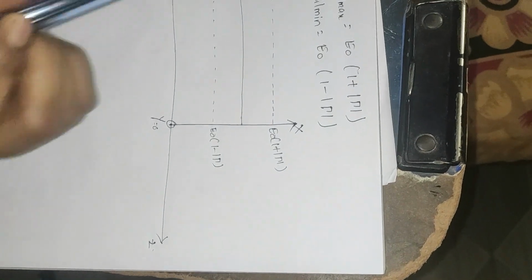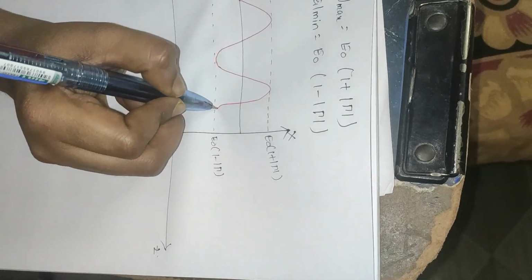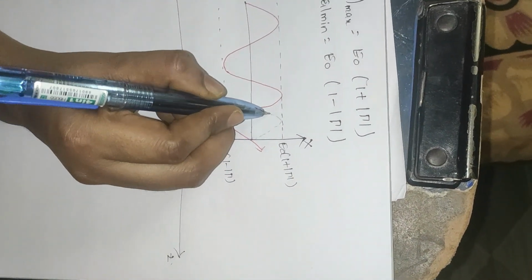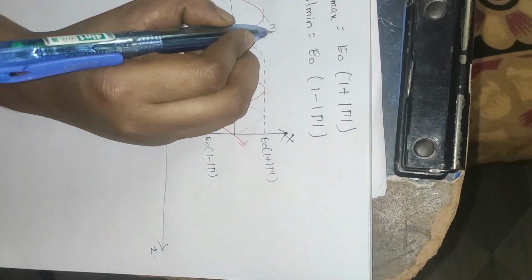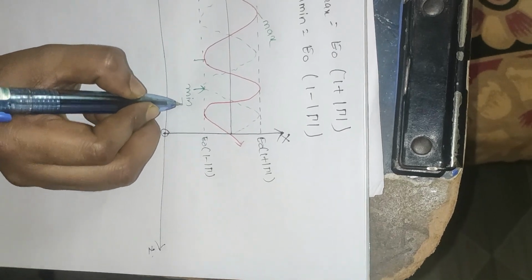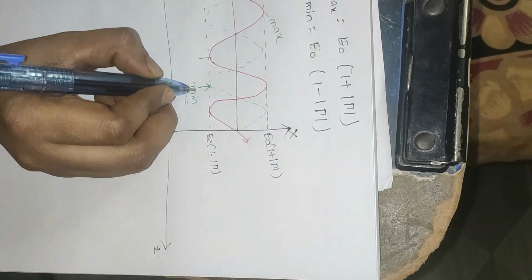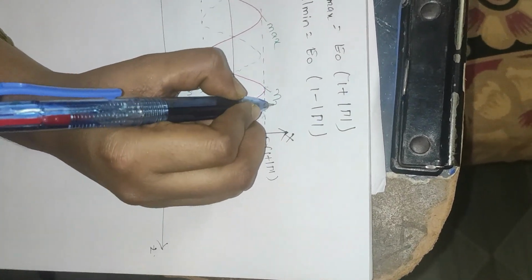So here I am transmitting some wave. Some wave will be transmitted into the medium, and some portion of the wave will be reflected back. This is maximum, it is minimum. So this is for eta 2 less than eta 1. Here it is for eta 2 greater than eta 1.